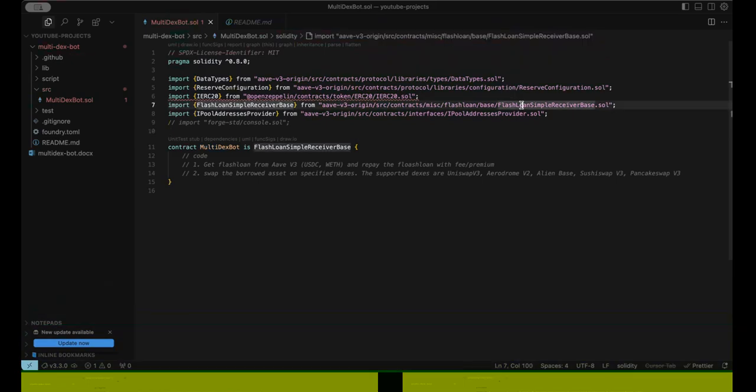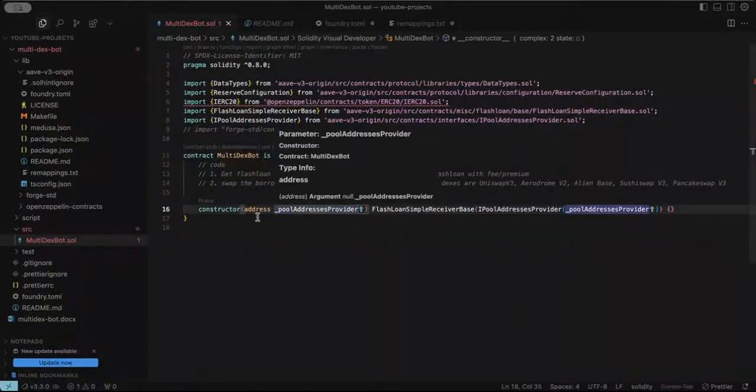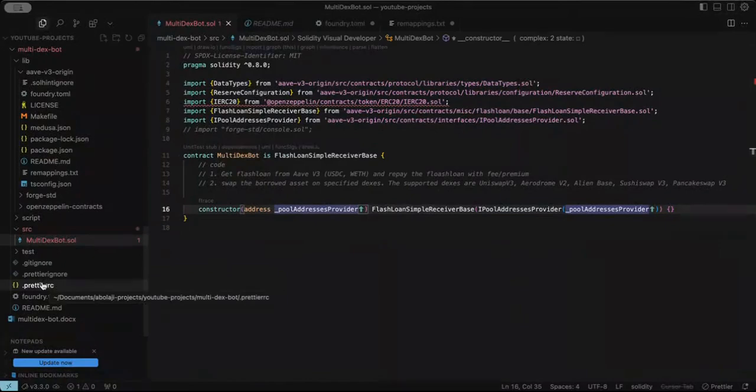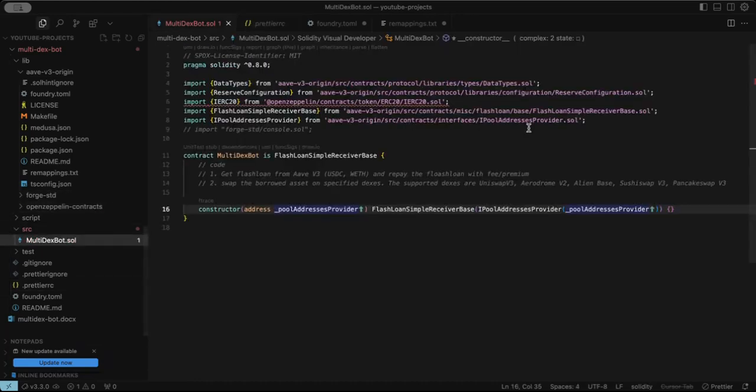The next thing is one of the contracts we are importing, FlashLoanSimpleBase, has a constructor. So, to make it look better, I've just created and included my Prettier file here, and also increased my code width, the print width, so it makes my code look better. I like it this way. All right, so we have the constructor.